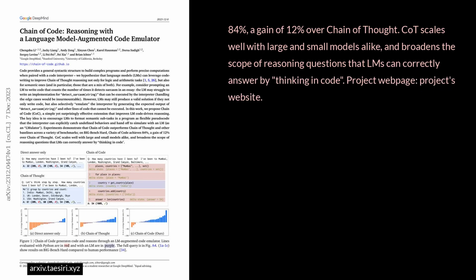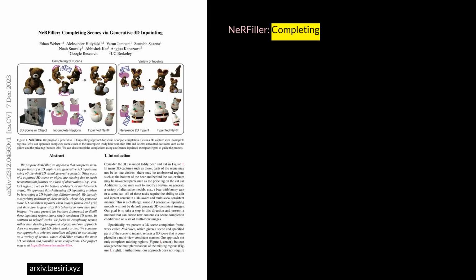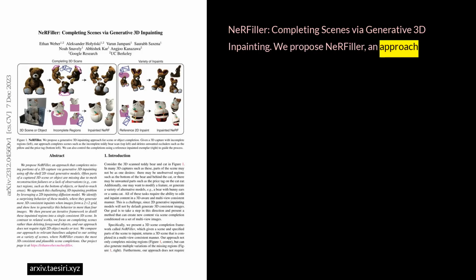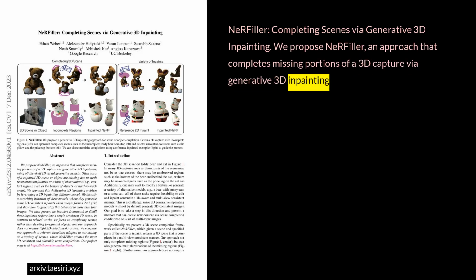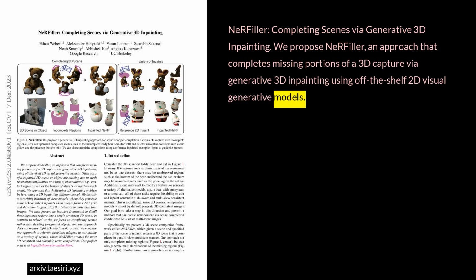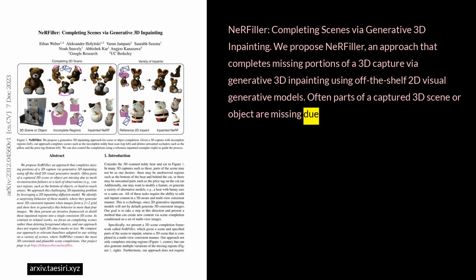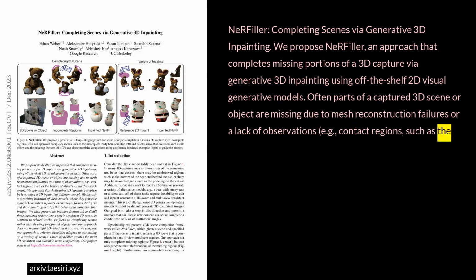NeRFiller, Completing Scenes via Generative 3D Inpainting. We propose NeRFiller, an approach that completes missing portions of a 3D capture via generative 3D inpainting using off-the-shelf 2D visual generative models. Often parts of a captured 3D scene or object are missing due to mesh reconstruction failures or a lack of observations, for example, contact regions such as the bottom of objects or hard-to-reach areas.